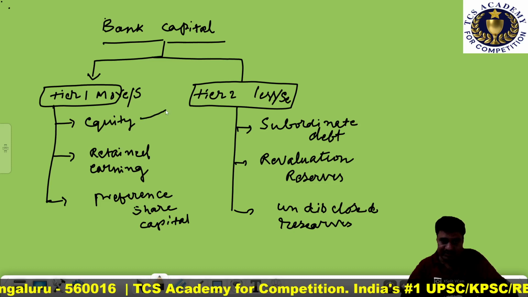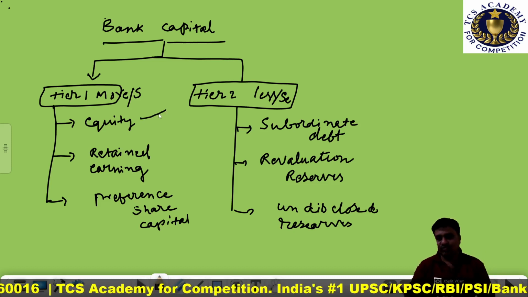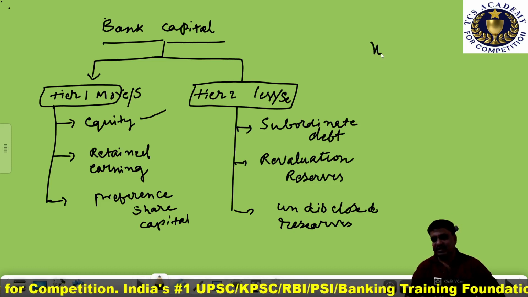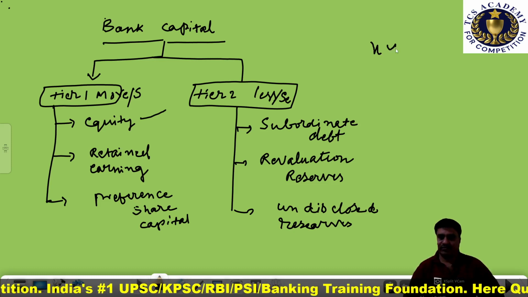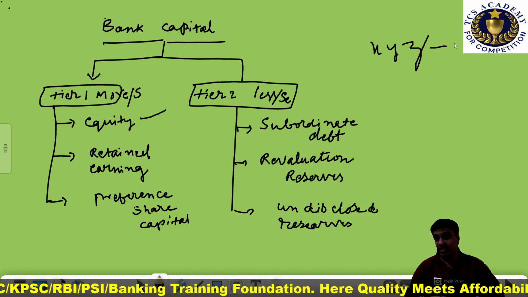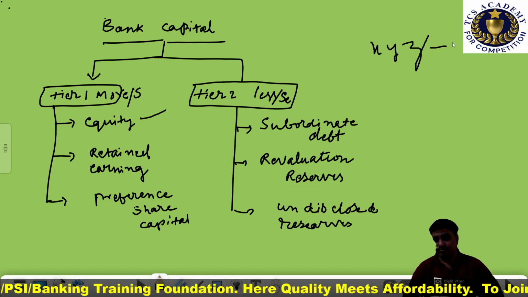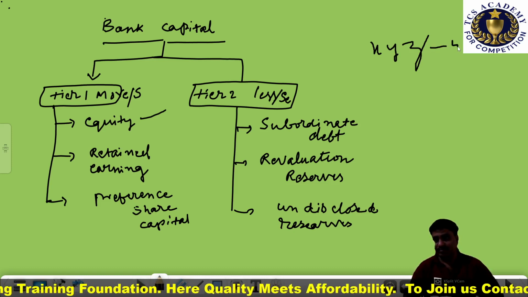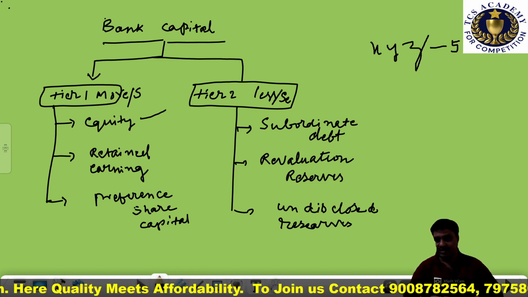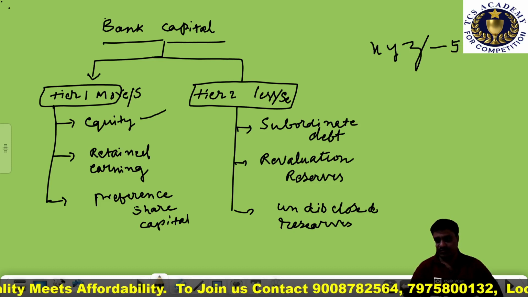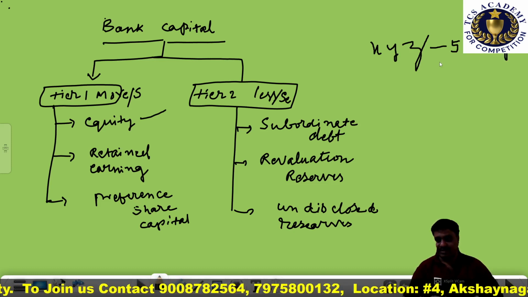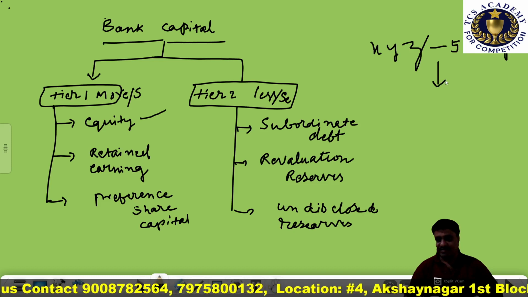Let's understand the three components we come across under tier 1 capital. One is equity. Suppose a banking company, XYZ banking company, has been started. The initial capital has been put in by 5 equity shareholders, who put in their capital and established XYZ banking company.